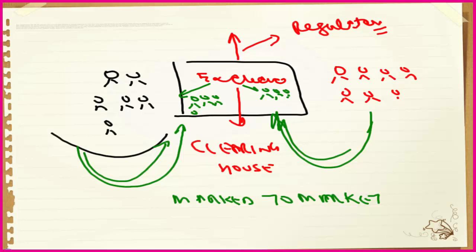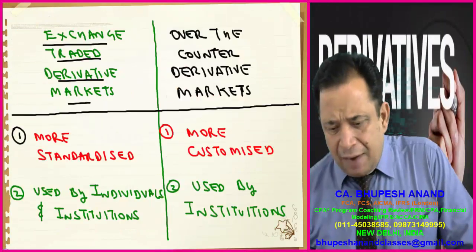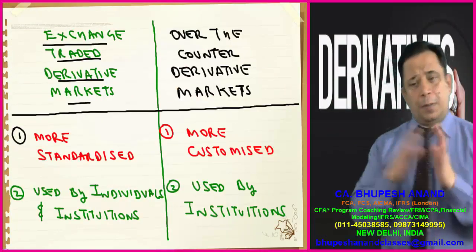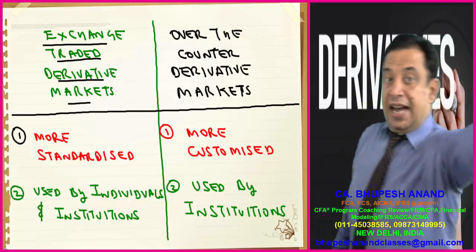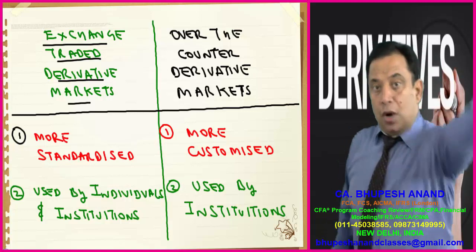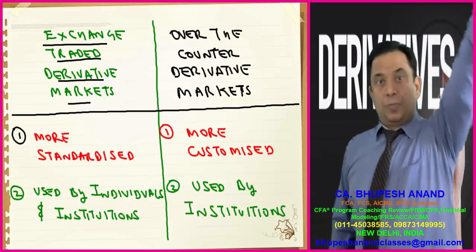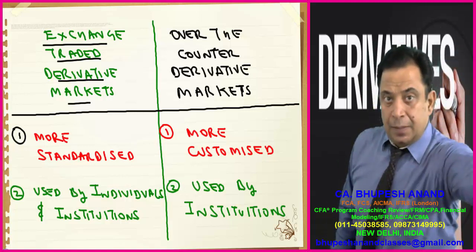So the point is, we have to prepare a table and find out the difference between these two. So please prepare the table. This market, the exchange traded market, is more standardized. As I have just told you, standard quantity, standard quality, and a standard fixed price, depending upon demand and supply, will be there.